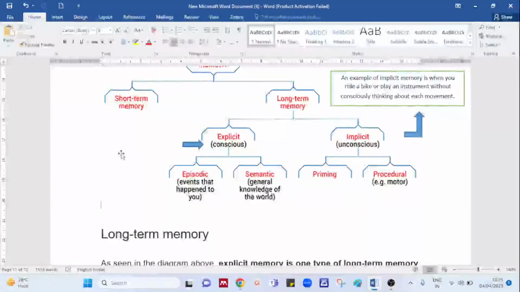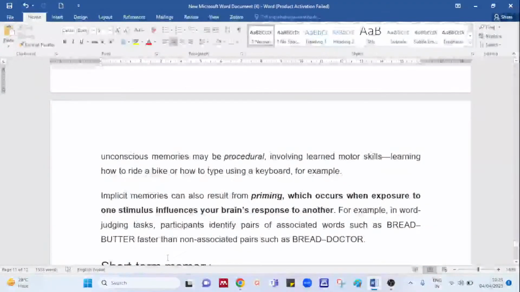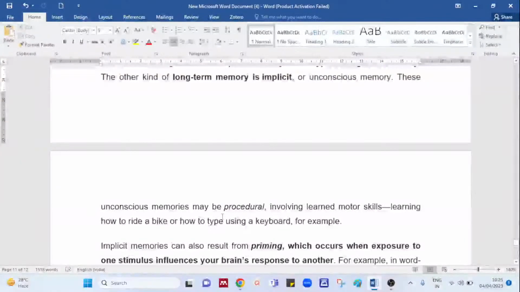Now this implicit memory, as I said, is further divided into two types, called priming and procedural. When I talk about priming, I have mentioned here also, priming occurs when exposure to one stimulus influences our brain's response. For example, association: we know that bread butter association is faster than bread doctor. Priming means your exposure to a brain in the unconscious mind. So bread and butter, we know this relation very well.